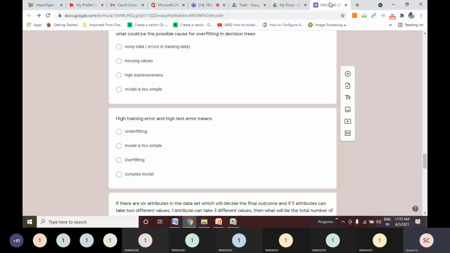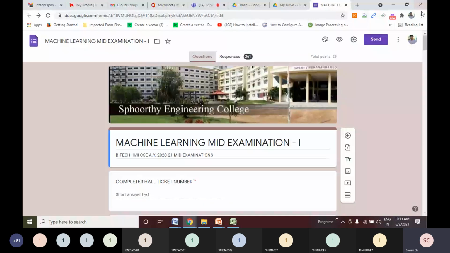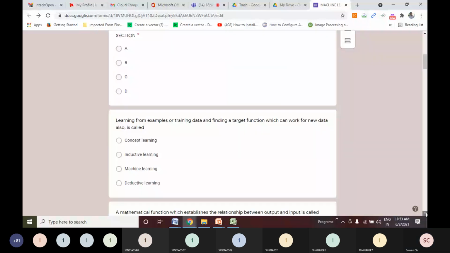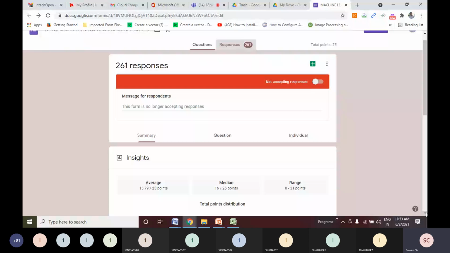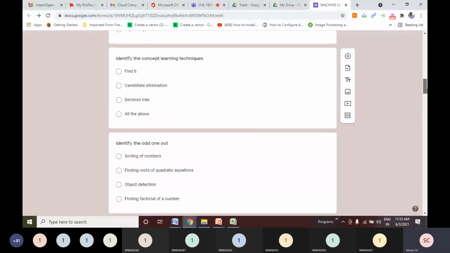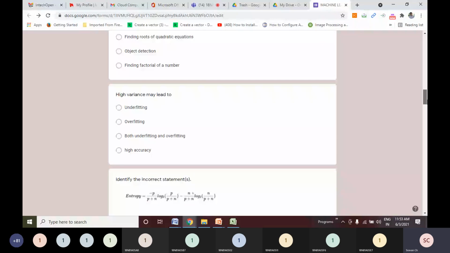So B5 has got a question. Let me clear that and I'll come back to what is the possible cause for overfitting. That I'll come back. Yeah. So B5, please observe this.